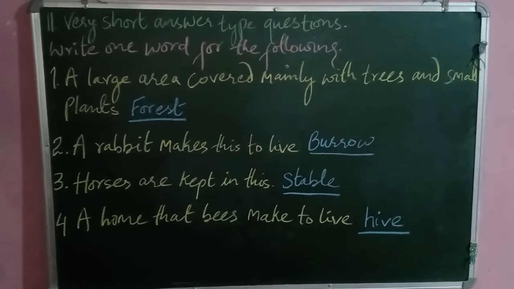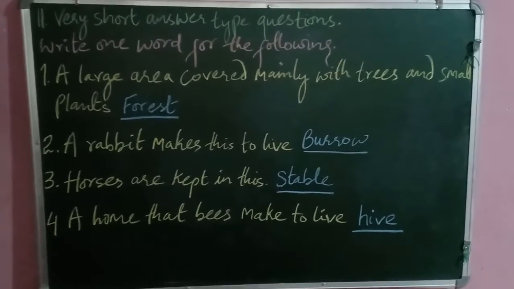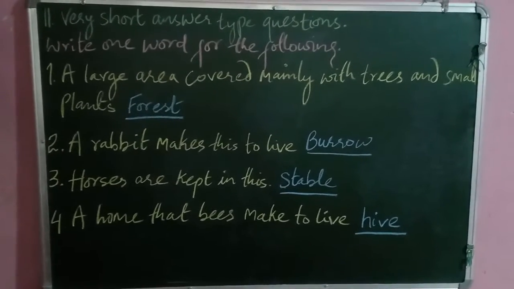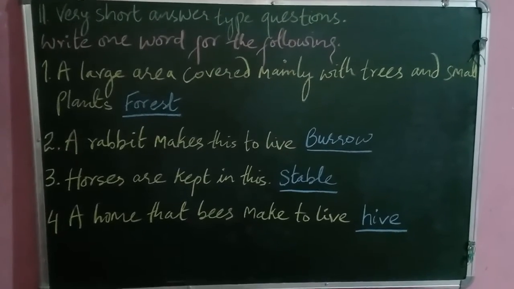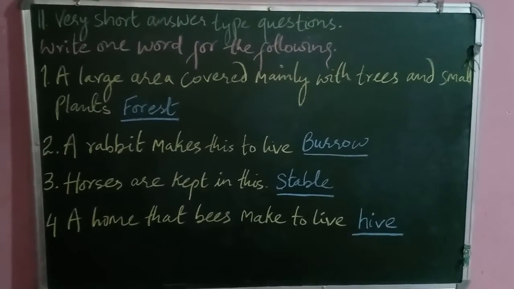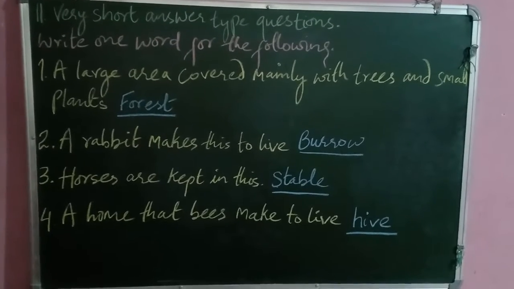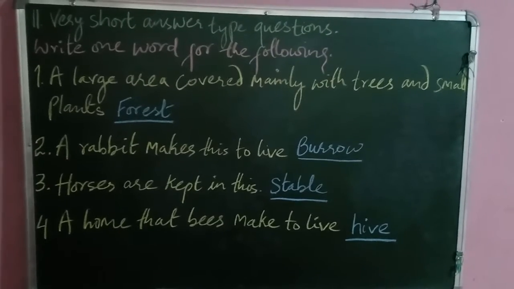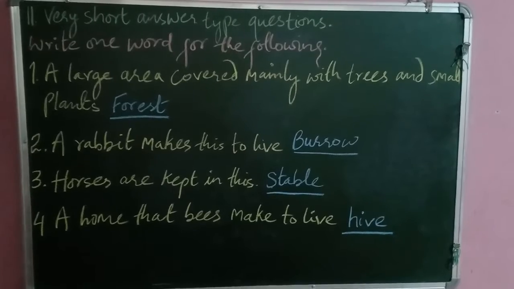Question 2. A rabbit makes this to live. So you have to write burrow. Then question number 3. Horses are kept in this. So horses are usually kept in the stable. Then question 4. A home that bees make to live. So you have to write hive. Moving on.